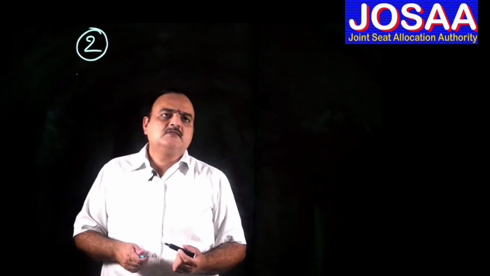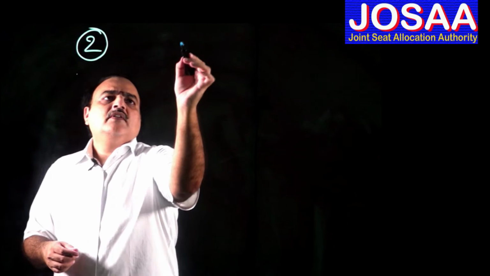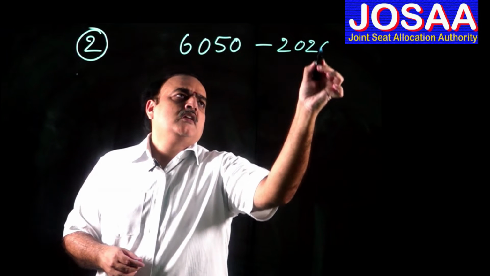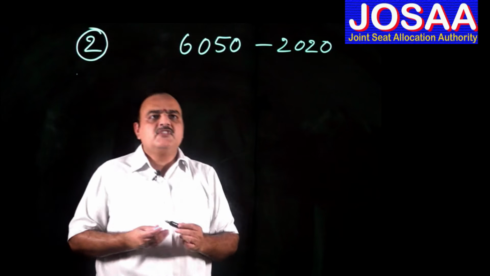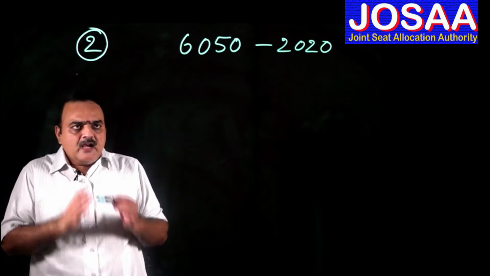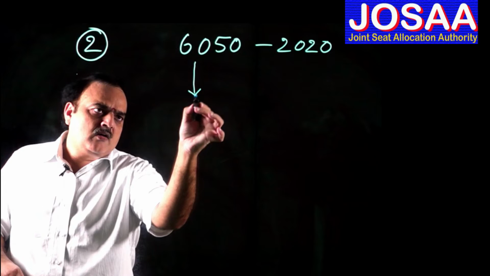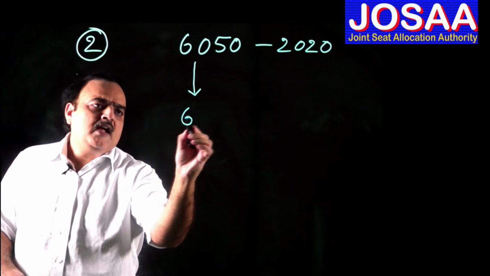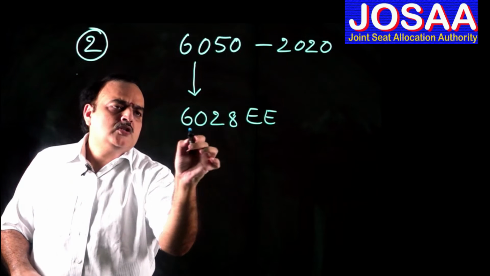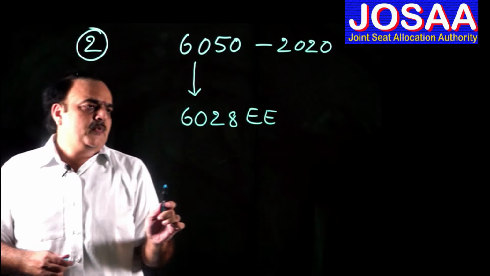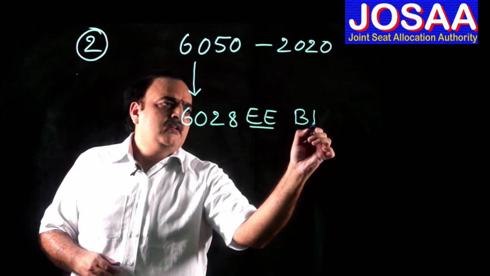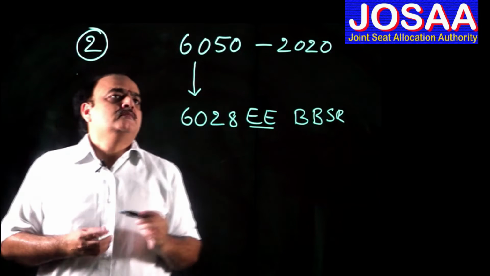A student is getting around 6,050, let us say, in 2020 JEE Advanced. This is his JEE Advanced rank, 6,050 in 2020. Now at the end of the 7th round in 2019, the cutoff rank for the electrical engineering course in Bhubaneswar was 6,028. Again I repeat, the electrical engineering cutoff rank in Bhubaneswar IIT was 6,028.